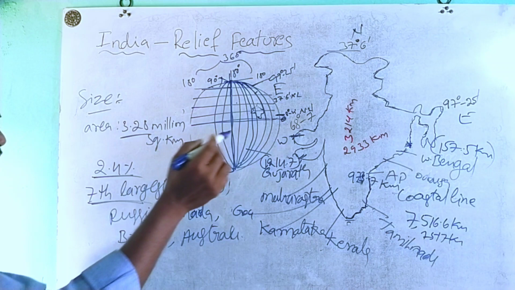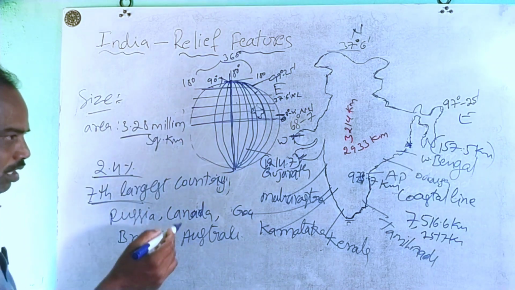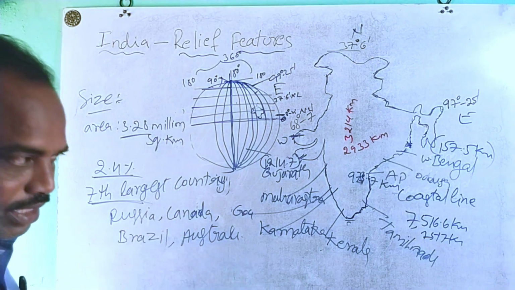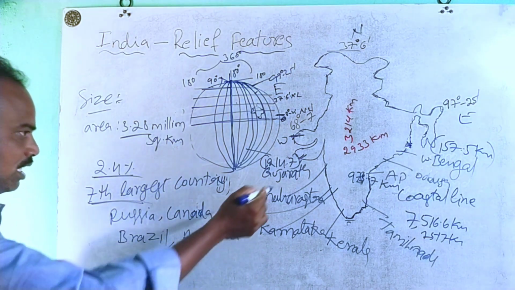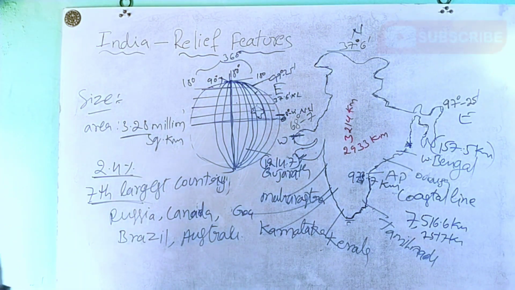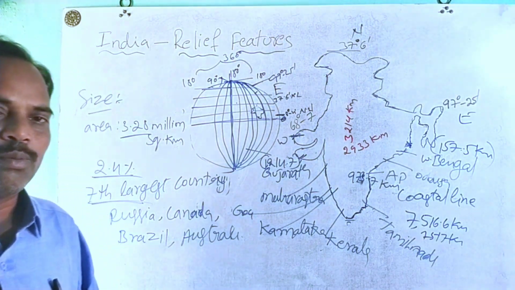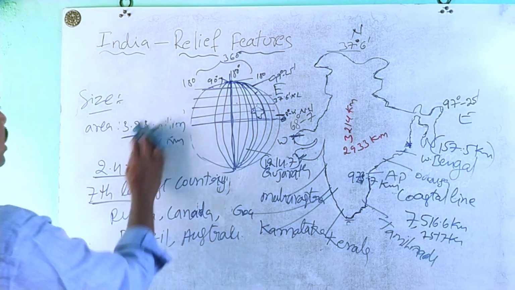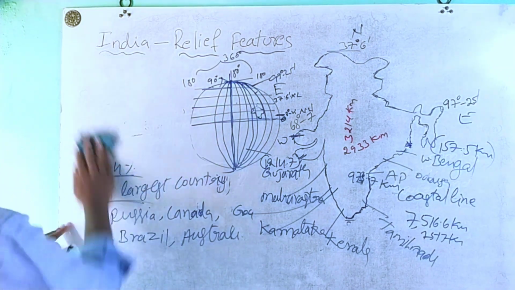Now it has the land frontier. How many kilometers of land frontier? 15,200 kilometers of land frontier is there, that means land boundary, and it has the coastal line from Gujarat to West Bengal. The length of the coastal line is 7,516.6 kilometers, which is approximately 7,570 kilometers.